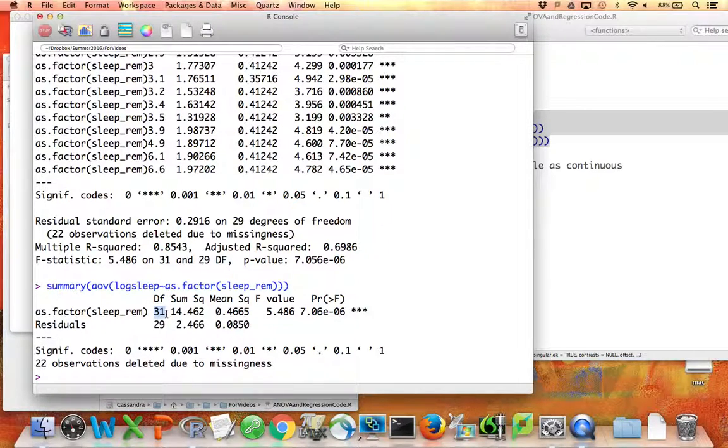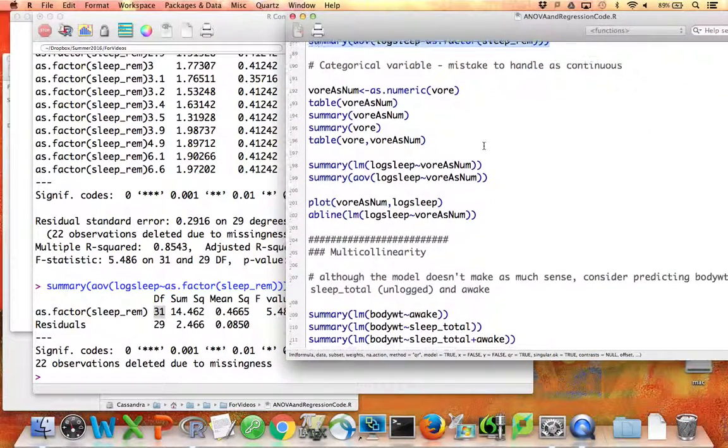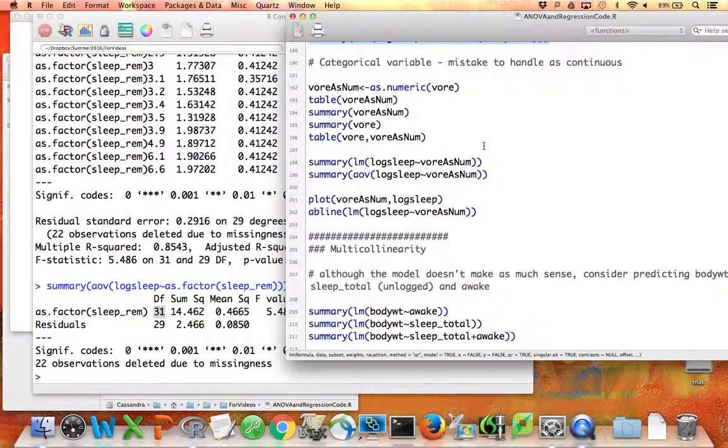This is the place to check if you are trying to make sure that the variable you have, if it's supposed to be continuous, really is being handled as continuous in the linear model that you're running. If you're looking at the ANOVA output from that linear model, the degrees of freedom should be 1 if it's handled as continuous, and here that's not the case. So avoid that. Make sure that if you have a continuous variable, you actually handle it as continuous.